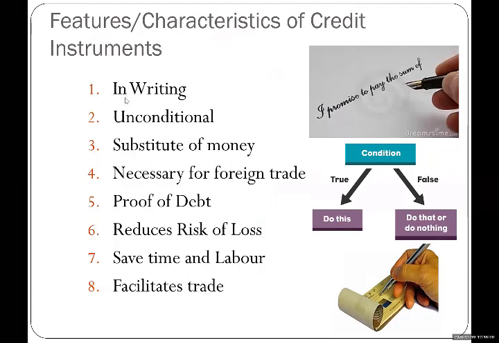All the credit instruments, either it's a check, a bank draft, LC, whatever it is, promissory note, must always be in writing. It is always given in written form. All credit instruments are unconditional. You cannot add any condition in these receipts and payments. For example, you cannot write, I promise to pay a sum of rupees 200 if this event will happen. Such a condition you cannot add in any credit instrument. Credit instruments are used for the purpose of unconditional receipts and payments.